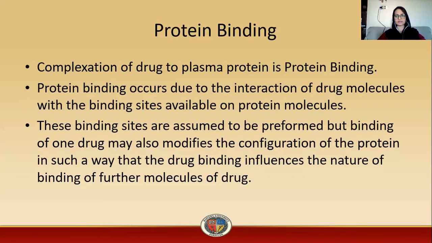We can consider here the example of binding of hemoglobin to the oxygen molecule. Once the oxygen molecule binds to the hemoglobin molecule, it modifies the configuration of the heme group or heme protein in such a way that it influences further oxygen molecules to bind to it. So this is an example of protein binding.